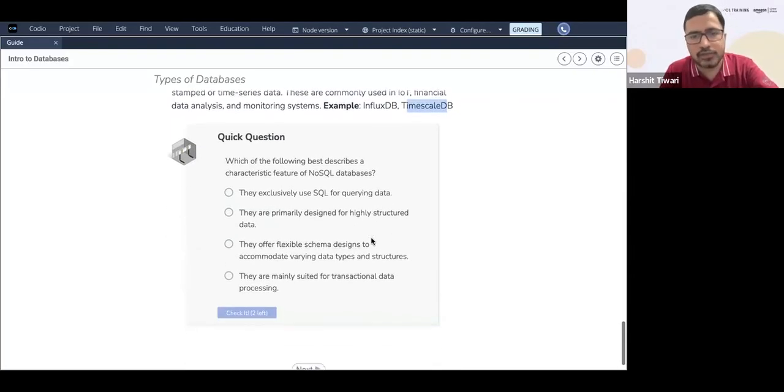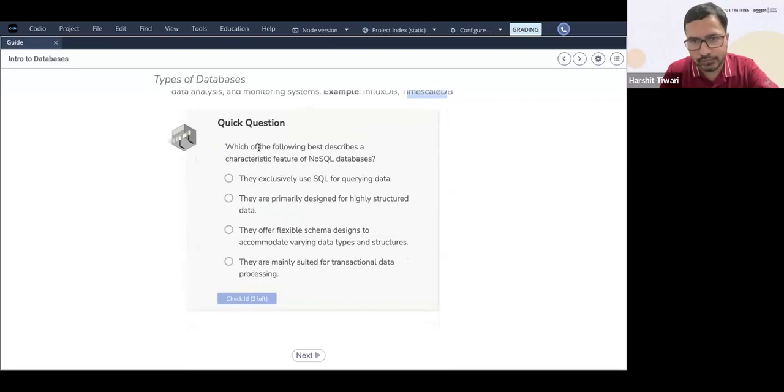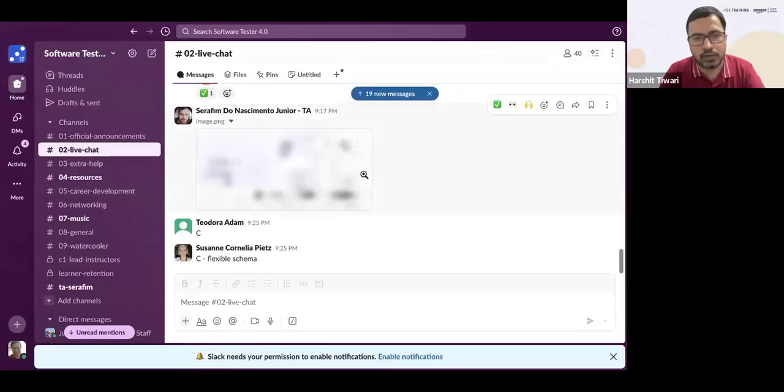Okay, let's look at a quick question. Which of the following best describes a characteristic feature of NoSQL database? They exclusively use SQL for querying data, or they are primarily designed for highly structured data, or they offer flexible schema designs to accommodate varying data types and structures, or they are mainly suited for transactional data processing. Which of these do you think is the correct one?